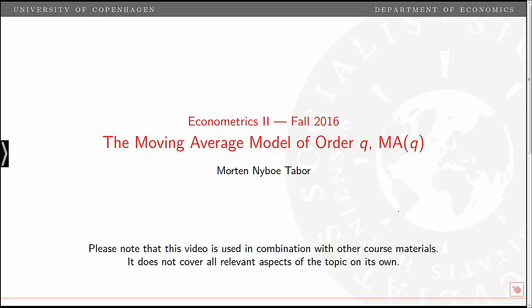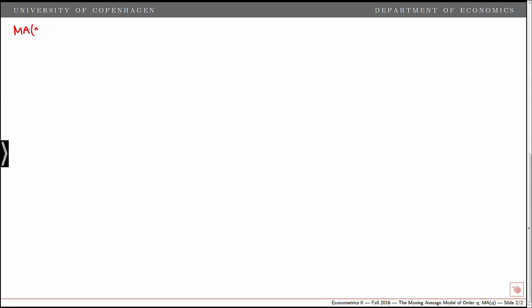In this video, we consider the moving average model of order Q, the MA(q) model. The MA(q) model for the time series y_t is given by a constant term plus epsilon_t plus alpha_1 epsilon_{t-1}, and then we have up until alpha_q epsilon_{t-q}. And this is for t equal 1, 2, all the way up to capital T, which is our sample size.